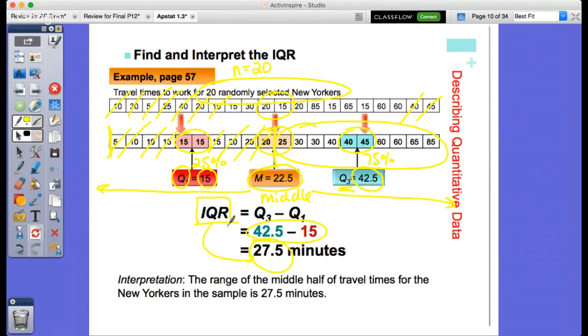So if I said, what is the percentage of data between 5 and 42.5 minutes, we'd say 75% of the data, because we have 25 here, let me label that, 25 here, 25 here, 25 here, which is 75%. It's like I put it in 4 quarters, right? 4 quarters of a game. It's kind of how I label the data that's there. And that's one way to talk about spread, is labeling it as IQR, okay?